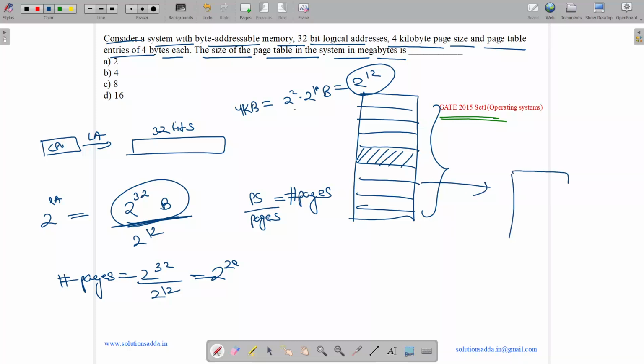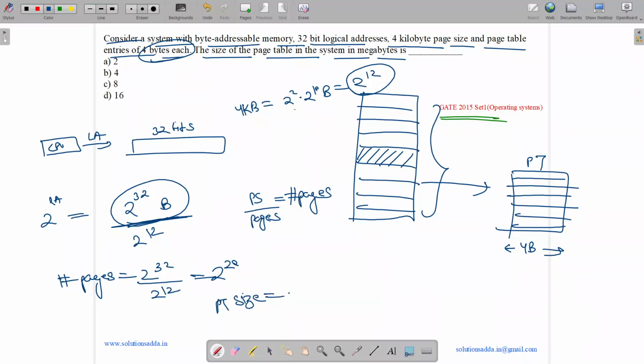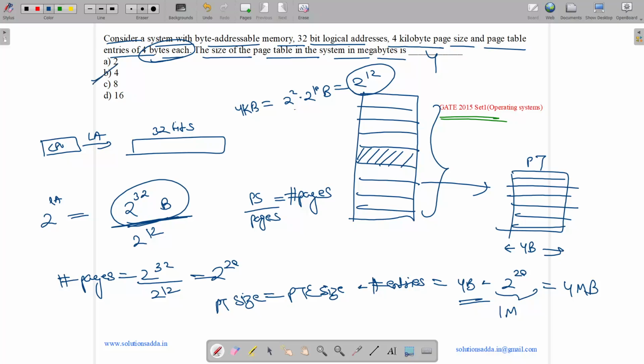Now in a page table, we need an entry for each page. So what is our entry size? We have 4 bytes for an entry size, and we need an entry for each page. The page table size is equal to page table entry size into number of entries. So what is page table entry size? It's 4 bytes. Number of entries is 2 to the power 20, as number of pages are 2 to the power 20, and each page has one entry. So it is 1 mega and it is 4, so it is equal to 4 megabytes. So the answer is 4 megabytes, option B.